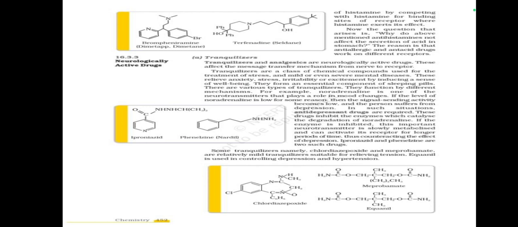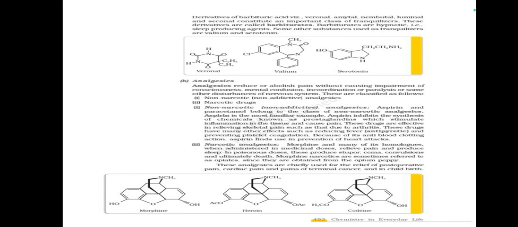Two tranquilizers, namely chlordiazepoxide and meprobamate, are relatively mild tranquilizers suitable for relieving tension. Equanil is used in controlling depression and hypertension.